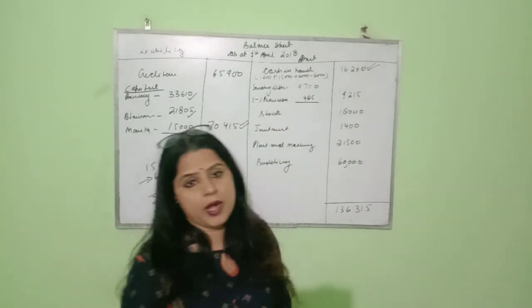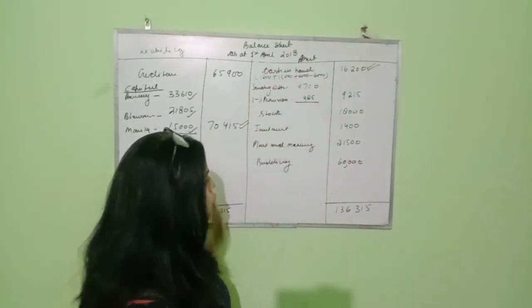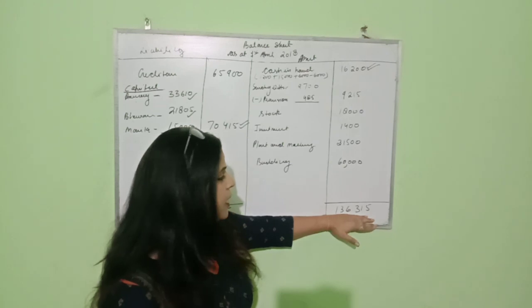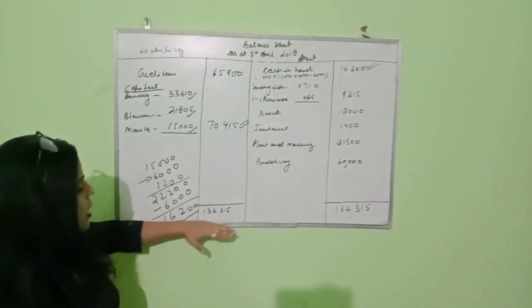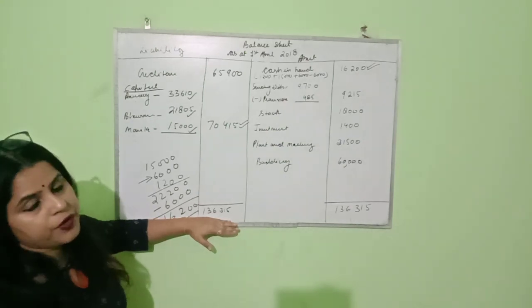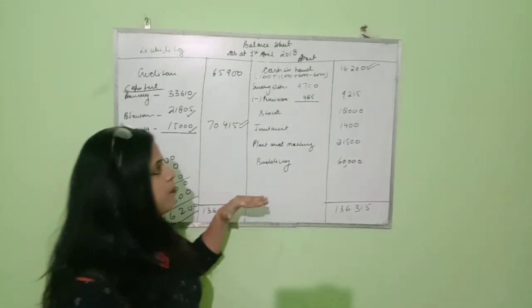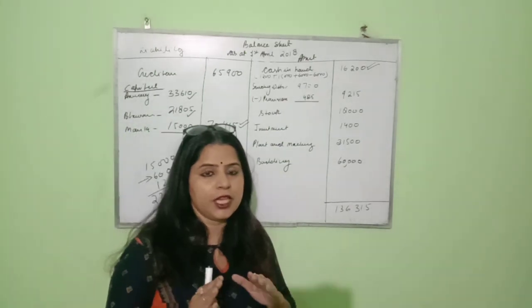So we have recorded it in the balance sheet. Now when we close, we will get 1,36,315 here and 1,36,315 here also. Hence our balance sheet is equal.